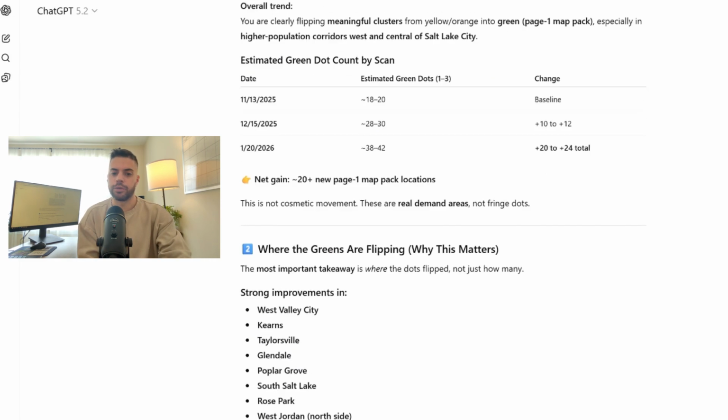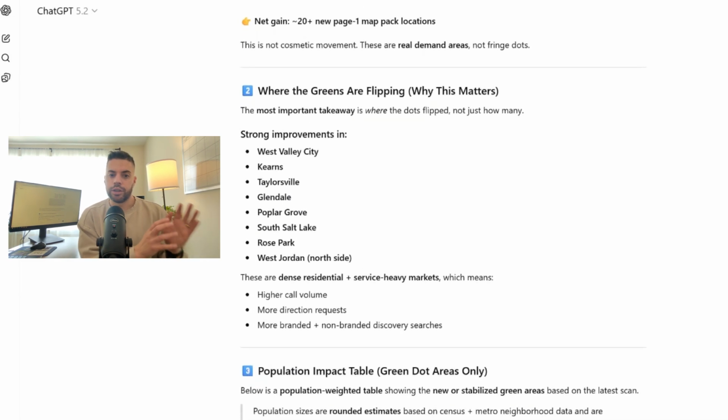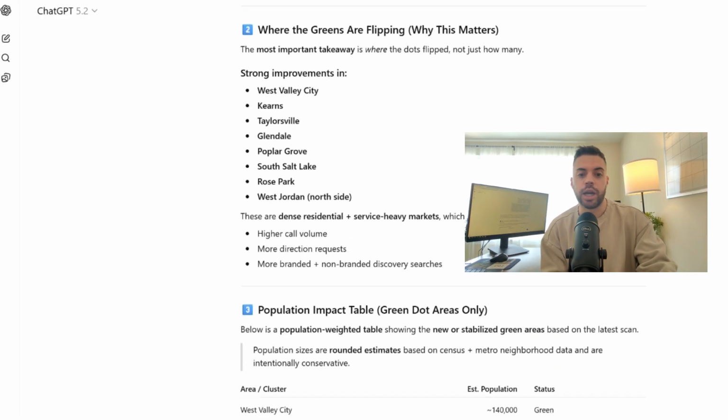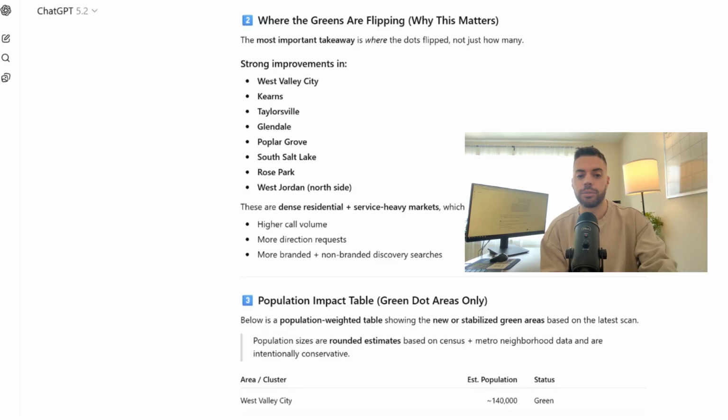But then I'm going to take it a step further over here. Where are the greens flipping? So why this matters. When I do my analysis for my clients, it's more than simply just, hey, did we flip a dot in some area? I'm really more concerned of if we're flipping dots in areas with a high population. So West Valley City, Kearns, Taylorsville, Glendale, and South Salt Lake, etc.